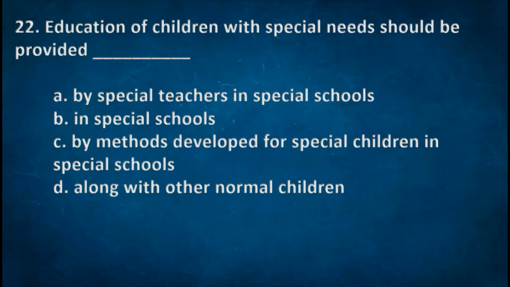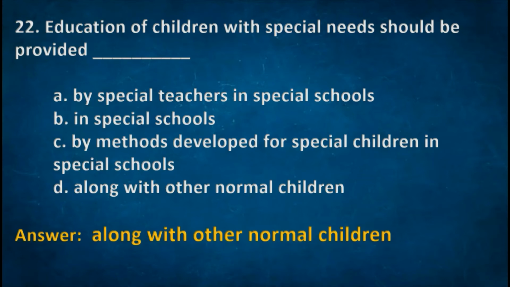Next one. Education of children with special needs should be provided. Options: A. By special teachers in special schools, B. In special schools, C. By special method developed for special children in special schools, D. Along with other normal children. Right option D. Along with other normal children.